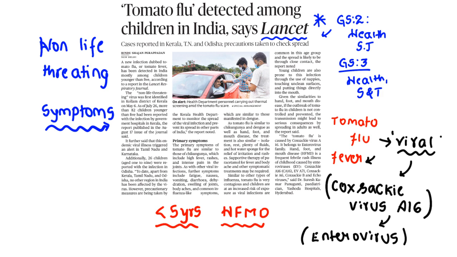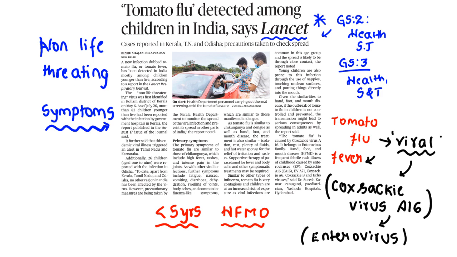What is the meaning of fatigue? People usually feel weak, drained. That is called fatigue. It means they get easily exhausted. Fatigue, nausea, vomiting, diarrhea and dehydration. Clear? So swelling of joints, body pains and common influenza-like symptoms are generally manifested from this tomato flu. It means there are no other symptoms beyond what generally comes with dengue, malaria or chikungunya. Clear? This is a very important point.